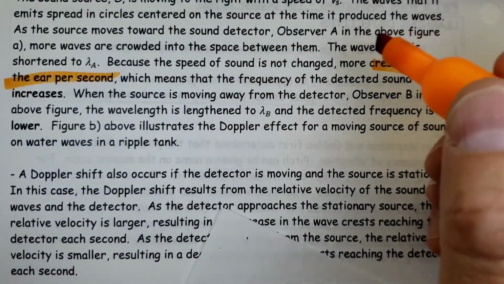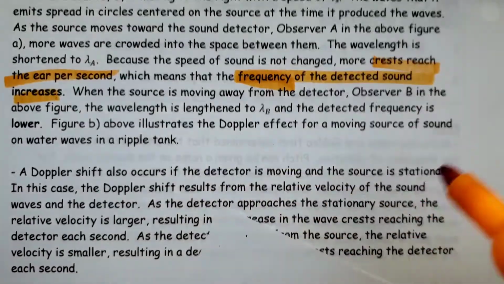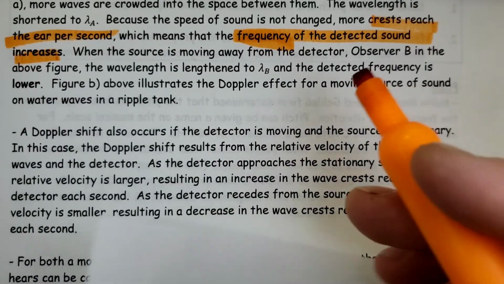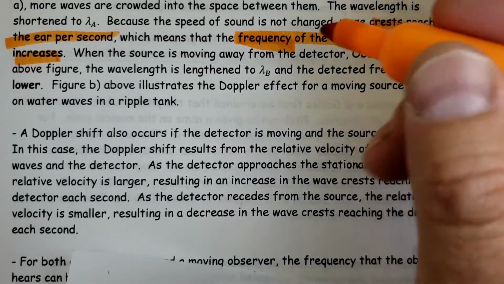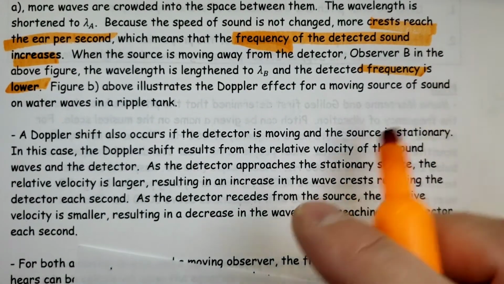That corresponds to an increased frequency. When the source is moving away, the wavelength gets longer, and there are fewer waves passing by per second because they're so big. The frequency is lower, less cycles per second because the wavelength is bigger.